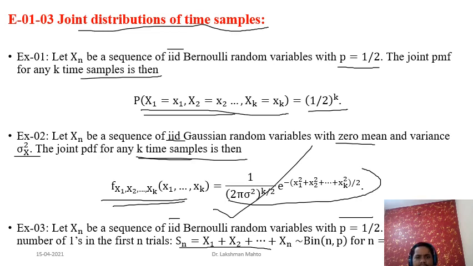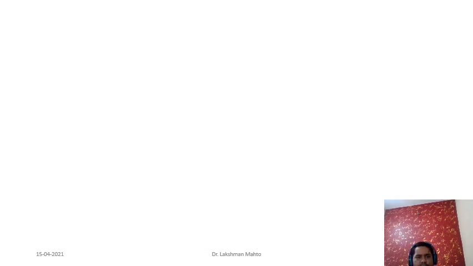Because Sn is binomial in nature, you don't need to define the joint probability, joint density, or joint probability mass. Directly you can define the density, or distribution, of this Sn from the binomial distribution, because you have an idea of the binomial distribution.